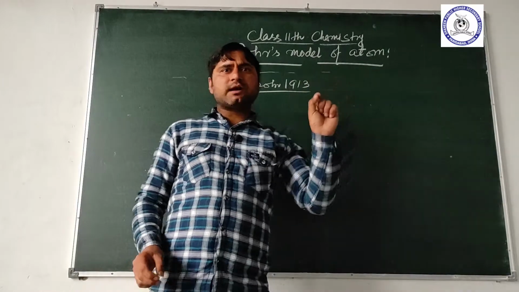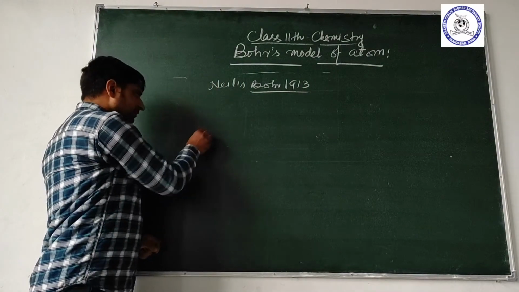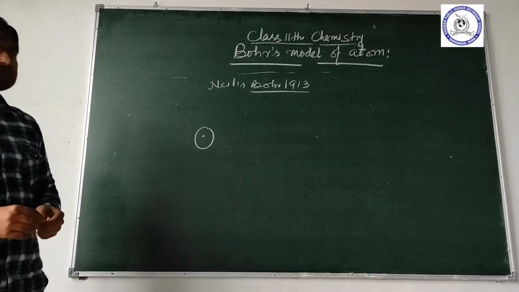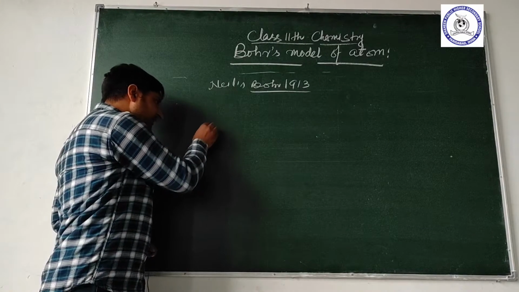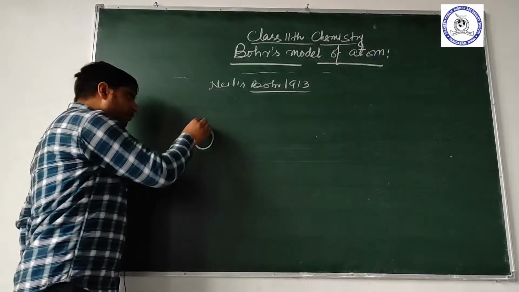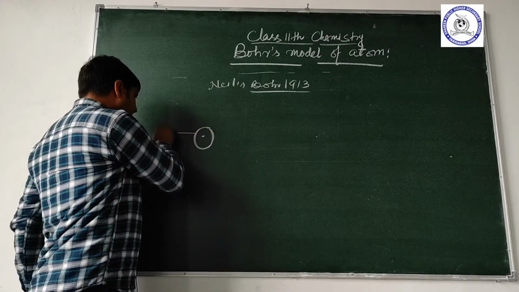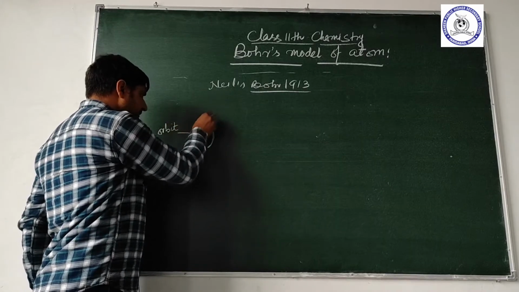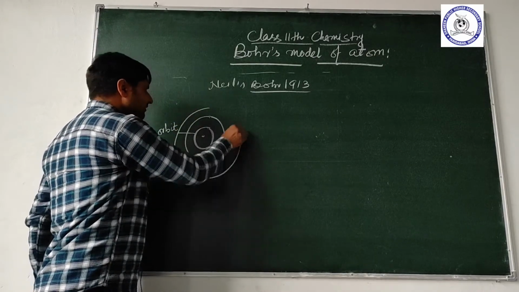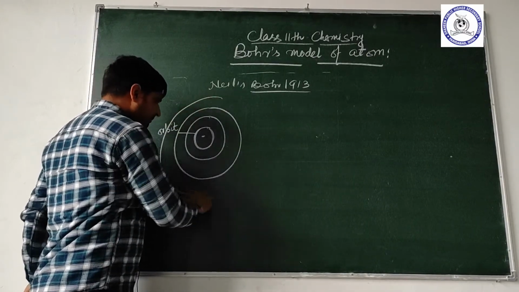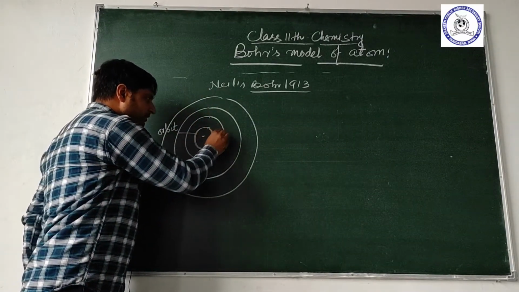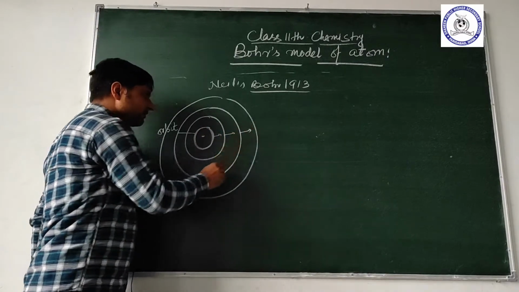The first postulate of the model is: an atom consists of a small positive charge at the center, and electrons revolve around in a circular path called an orbit. The energy of these orbits varies. As the electron moves from one orbit to another, its energy can be varied.